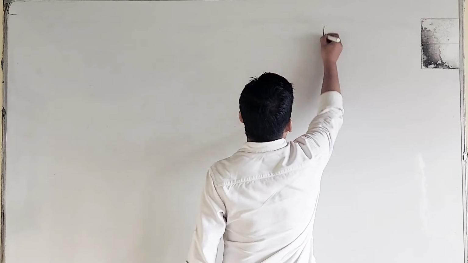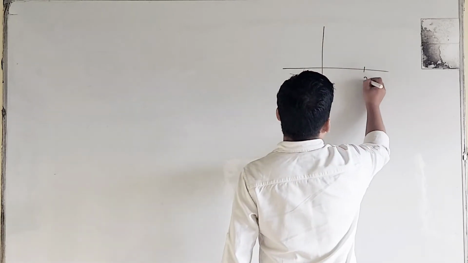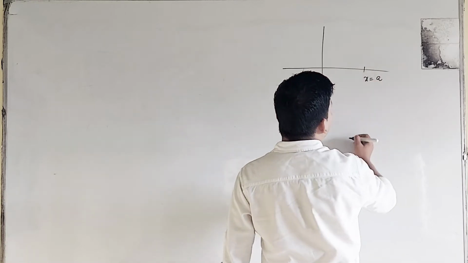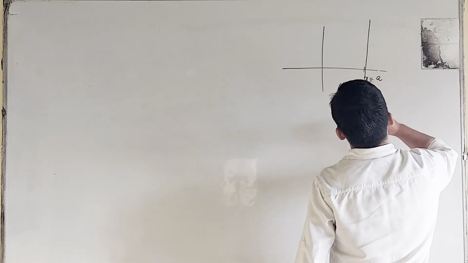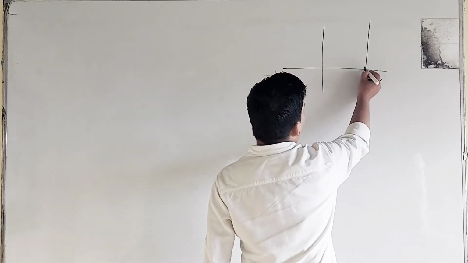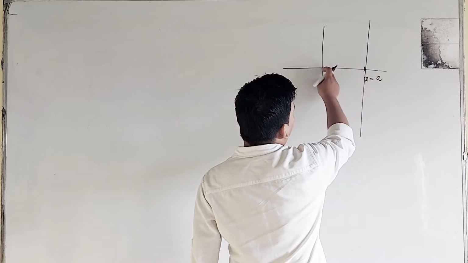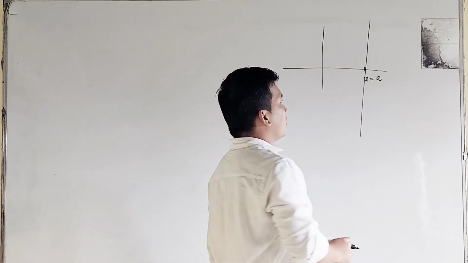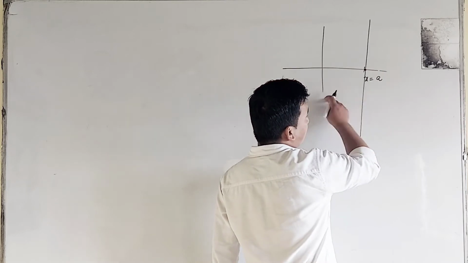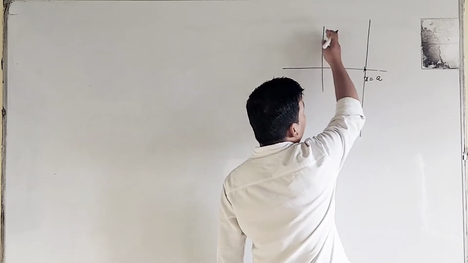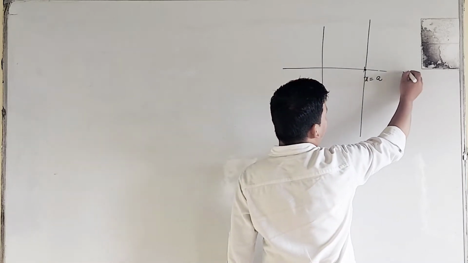If we have to plot x equal to a, then what will be the graph? The graph will be a straight line passing through this point, which is at a distance equal to a from the origin. This particular point will always be at a distance a from this y-axis. Okay, this is the x-axis.